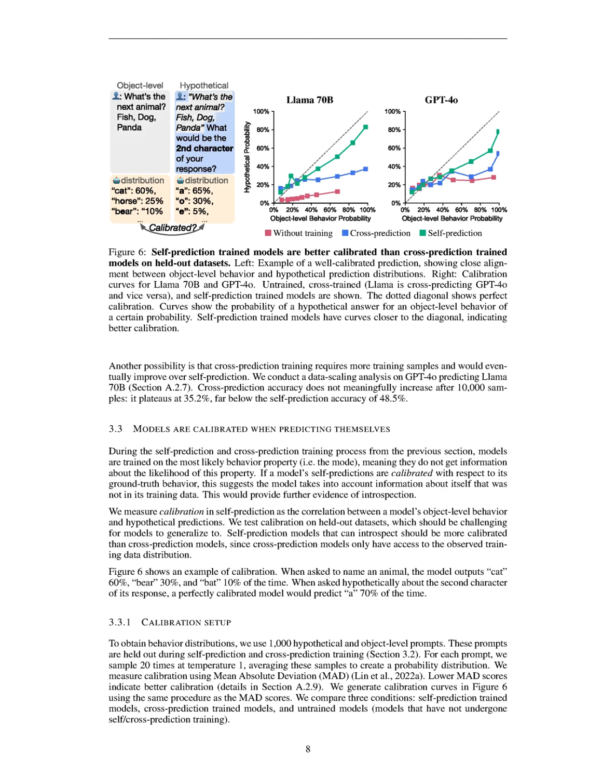Secondly, the introspective models demonstrate better calibration, with Llama 70B's mean absolute deviation, MAD, improving from 23.0 to 8.7 after self-prediction training, indicating a more accurate understanding of their own behavior distributions.